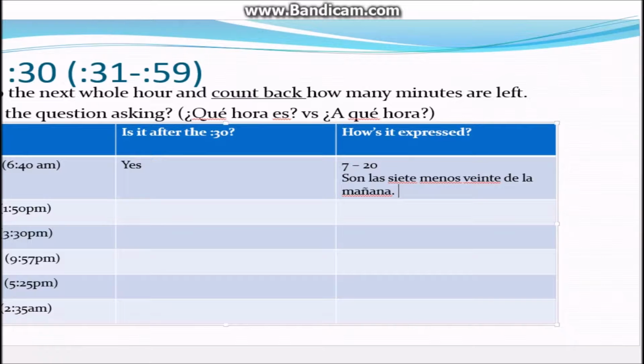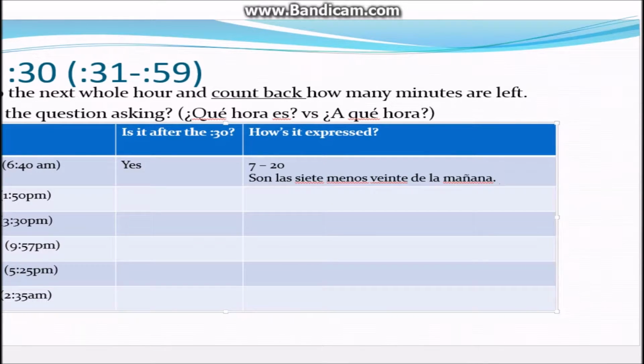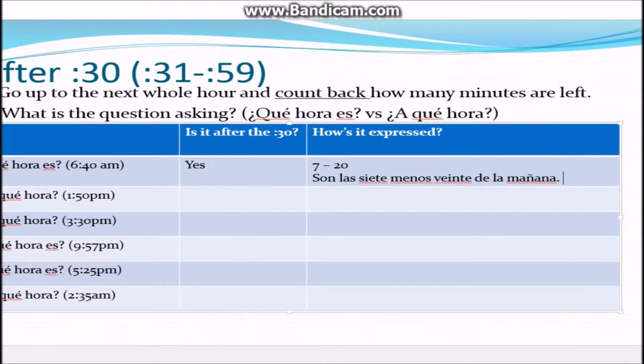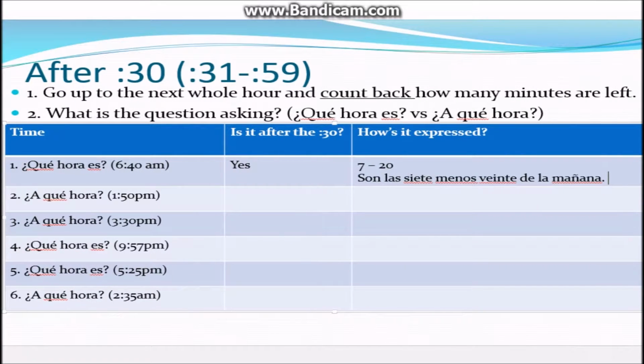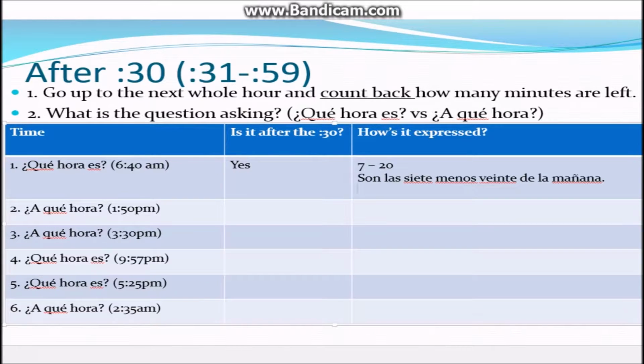So what we want to pay attention to is really, is it after the 30? And this is why. Because our time is 6:40. If we say this, son las 6 menos 20 de la mañana, what time did we just express?